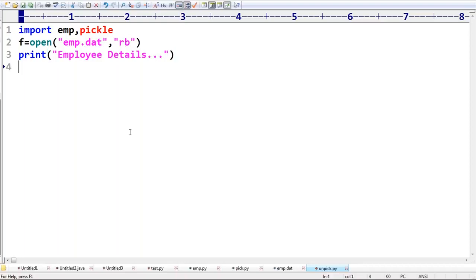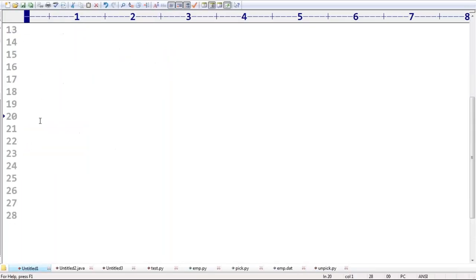Now, how many employees' data is there, sir? Remember, how many employees are there? Four employees' data is there in the file. Take very special care, sir. If I write obj1 is equal to pickle.load(f), then the first object we are going to get. Whenever you call the load function the first time, you get the first object.